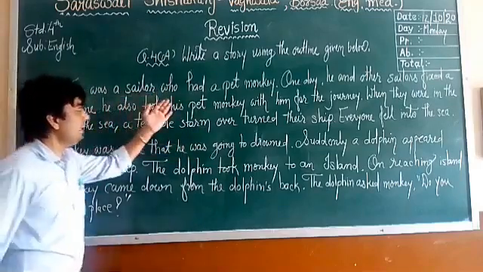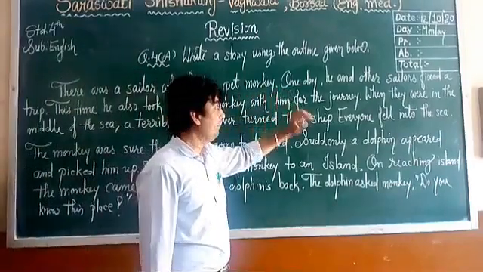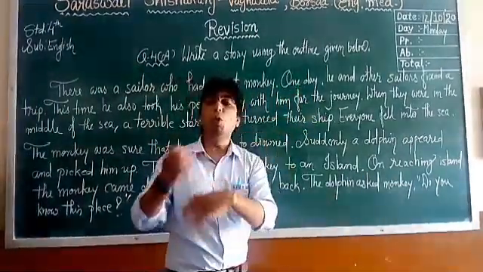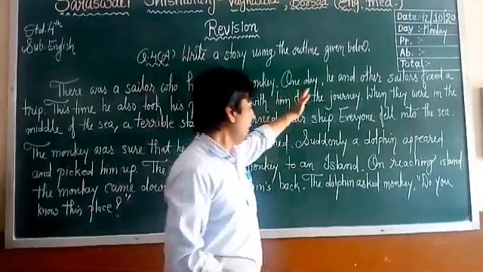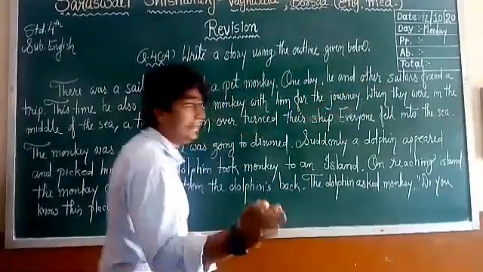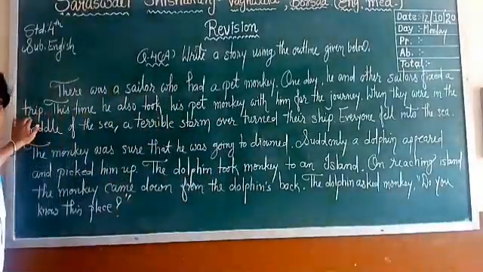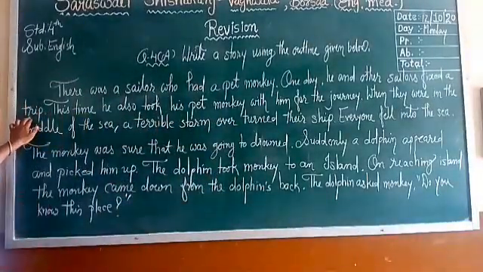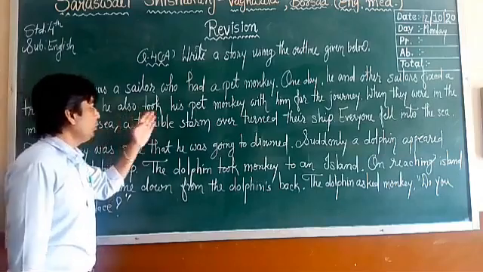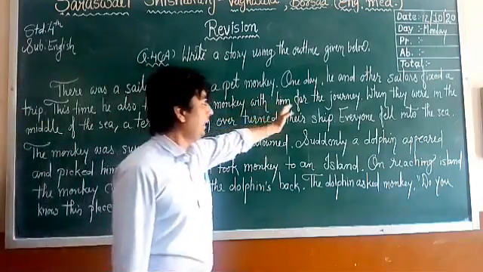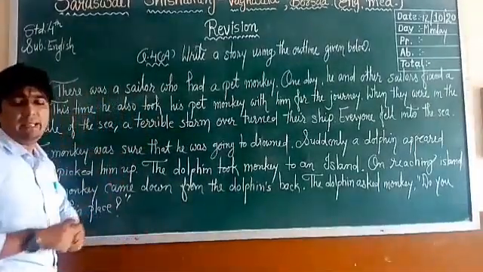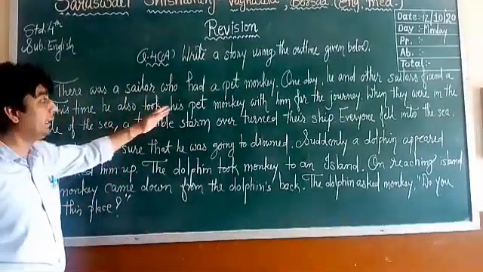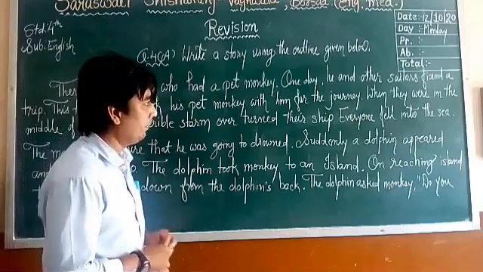One day, now you can use your own words and sentences to make the story interesting, one day he and other sailors fixed a trip. This time he also took his pet monkey with him for the journey.